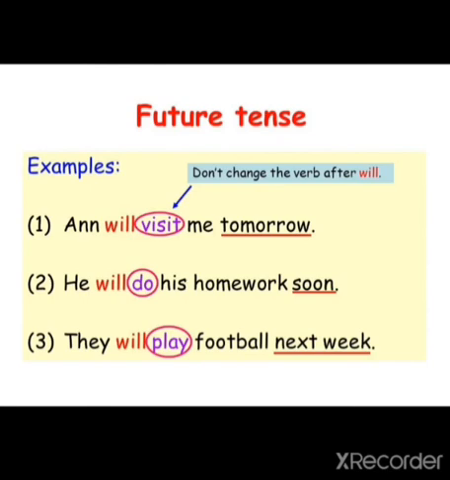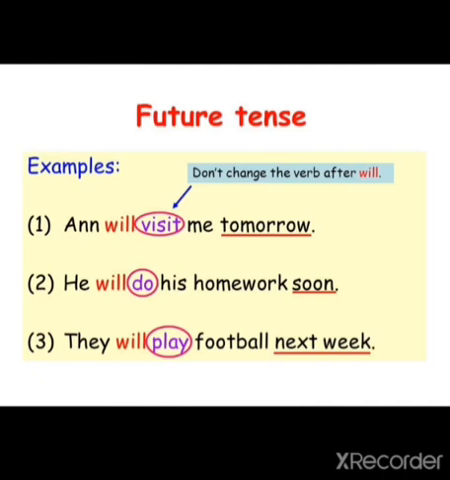Okay, class 5, you can see a number of examples over here. These are sentences of future tense. They are in the affirmative form. You can see over here, she will visit me tomorrow. So visit is the first form. After will we will always use the first form of verb, and tomorrow is the keyword that is mostly seen in the future tense. Number two is, he will do his homework soon. After will we have used the first form of verb, and soon shows future time. Now the third one is, they will play football next week. After will we have used the first form of verb, and next week shows the future time.